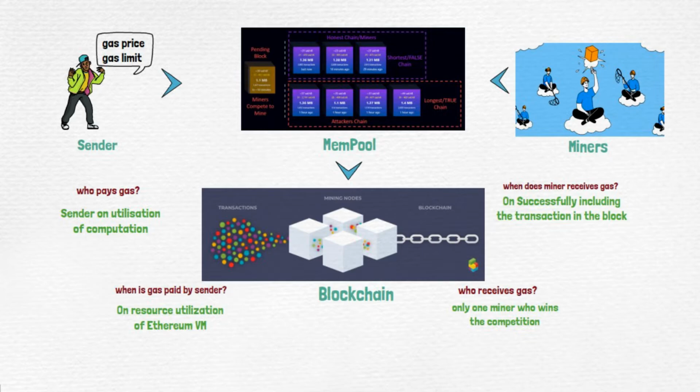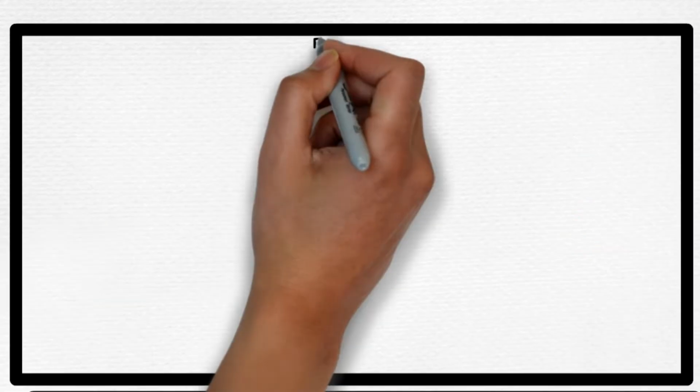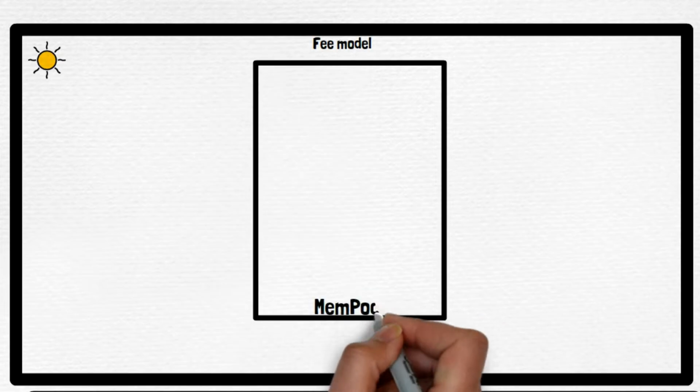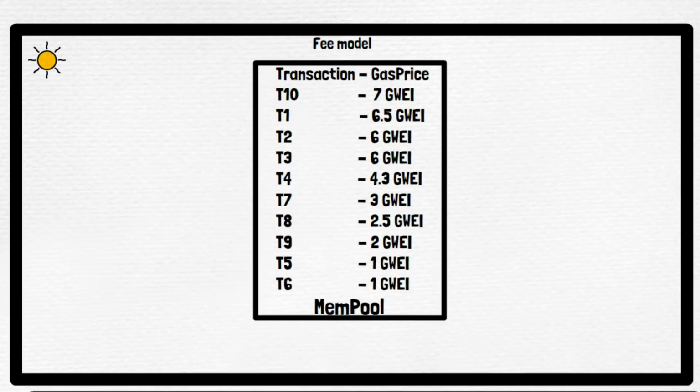fee. So let's go to this fee model and see how the gas price is decided and why this could be more or less. We can see this main pool in which all the transactions are kept, or basically all the services are placed. For example, there is T1, T2, T3, T4, different transactions overall. Let's say we have 10 services or 10 transactions placed on the main pool. It's not in the blockchain as of now, it's on the main pool. Only after successfully completing that activity does it go and get stored in the blockchain.